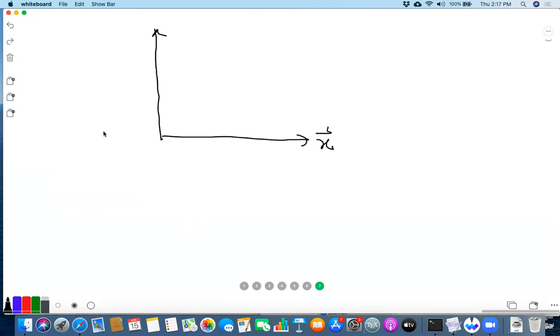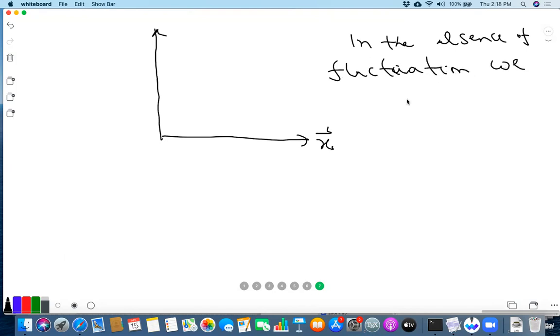So in general, you take your time slice in a certain way, and in the absence of fluctuation, we choose the time slice as the cosmic time, right? So in the absence of fluctuation, we choose t such that ds square equals minus dt square plus lambda t square dx.